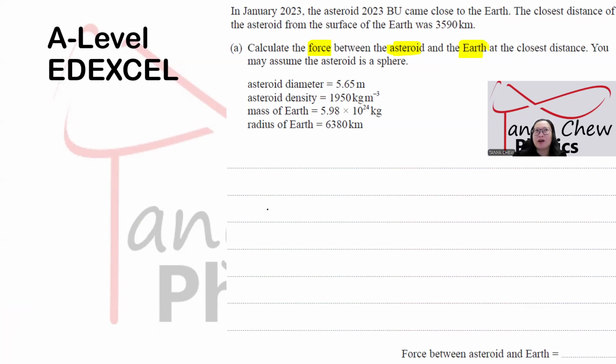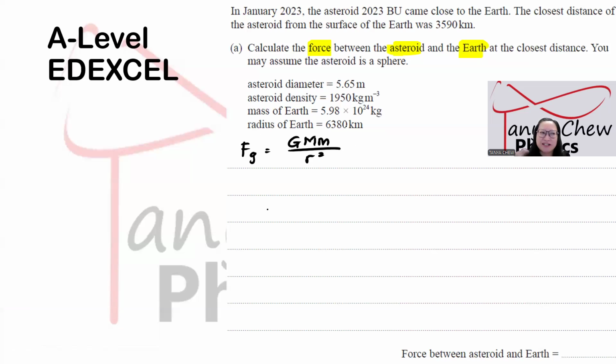Force between asteroid and the Earth, don't you think this is related to gravitational force? Right, gravitational force. Just write down the equation of gravitational force. Gravitational force is equal to GMm over r squared. I have the mass of the Earth, but I do not have the mass of the asteroid. Sad case right here. How do I find the mass of the asteroid?